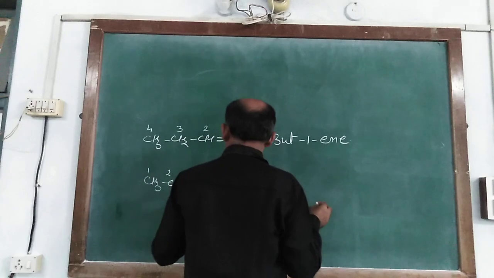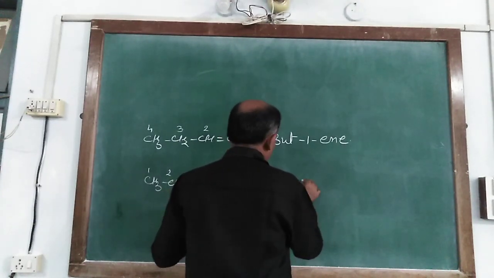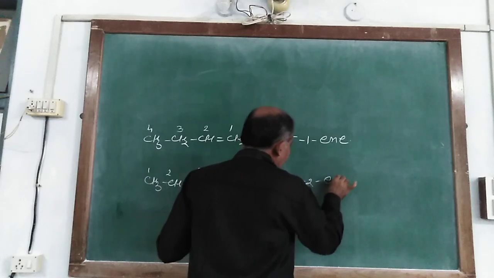For the other compound, the double bond is between carbon numbers 2 and 3, so it is but-2-ene.